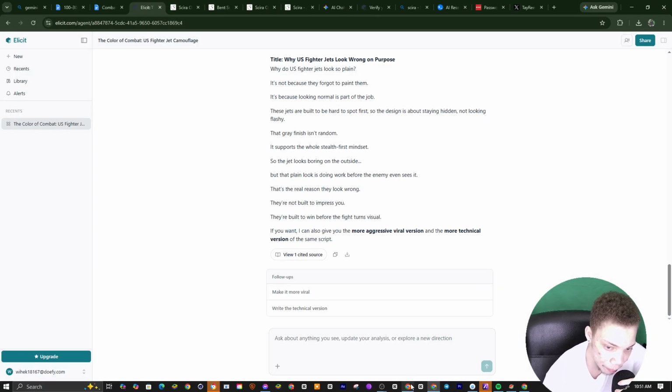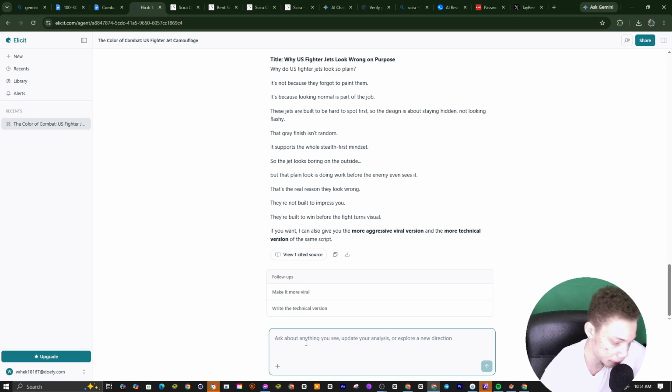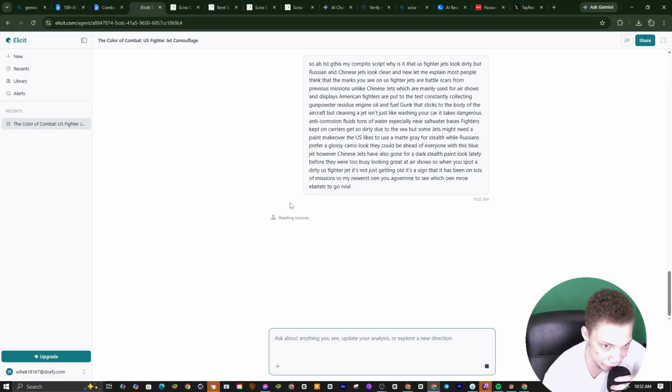And also, if you want to basically boost the chance, we can A/B test our competitor script. So I can say right here, we can A/B test our competitor script with our newer script to see which one's better. So A/B test. This is my competitor script versus my newest one you gave me, to see which one's better to go viral. Alright, so we basically give it our competitor script, and we want to A/B test it to see which one's better to basically go viral.